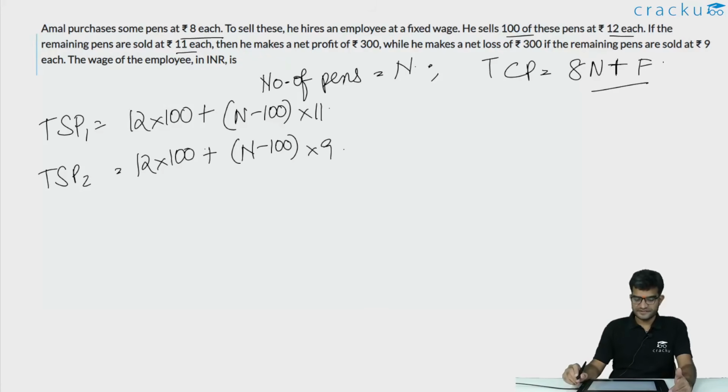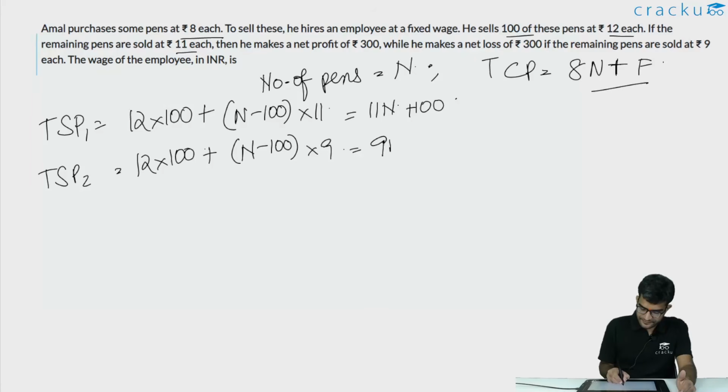So the revenue differs. Simplifying, the total revenue in the first case is equal to 11n plus 100, and in the second case, it is equal to 9n plus 300. We are told that in the first case, he makes a profit of 300.